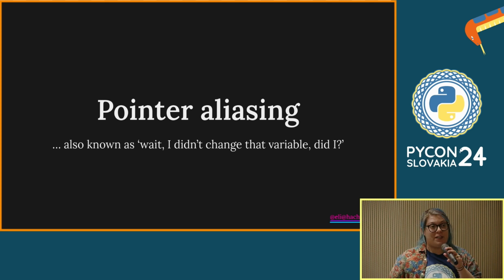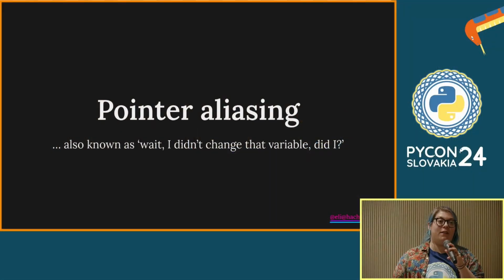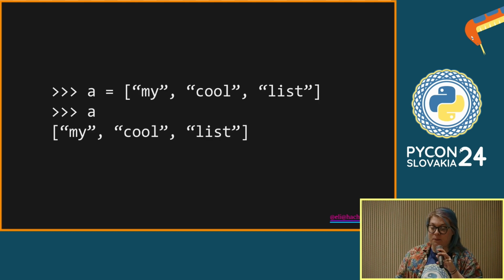So, the first thing I want to talk about is pointer aliasing. Has anyone come across this term before? Please tell me, by the way, if I'm speaking too fast. I tend to speak very fast, and I'm aware that English is my first language. I'm aware that for many of you it will not be. So pointer aliasing is a behavior that you can see, a confusing behavior that Python exhibits. And when I give you an example, you might recognize it.